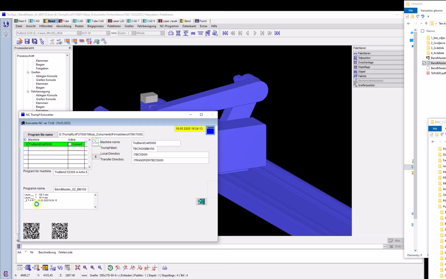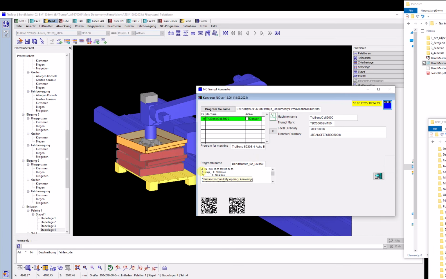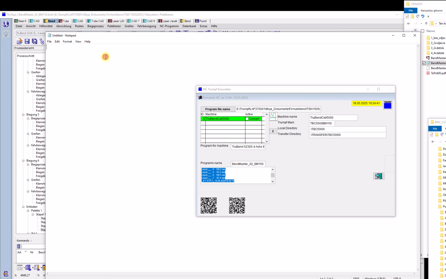Here we can follow the calculations, and after finishing calculations we get the results. I copy the results into the clipboard, paste them into the notepad window for better view.